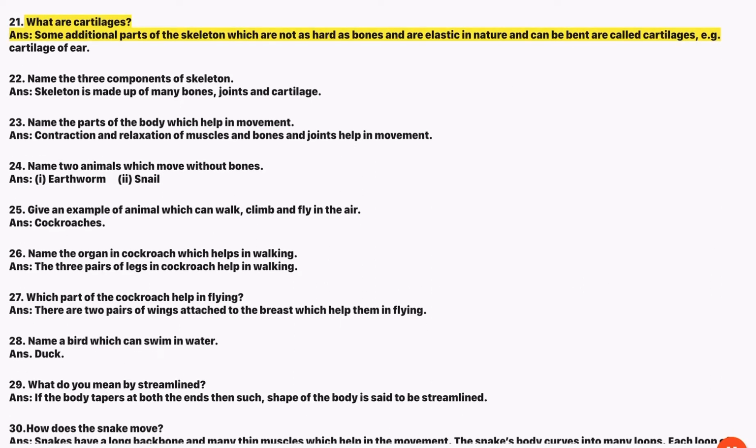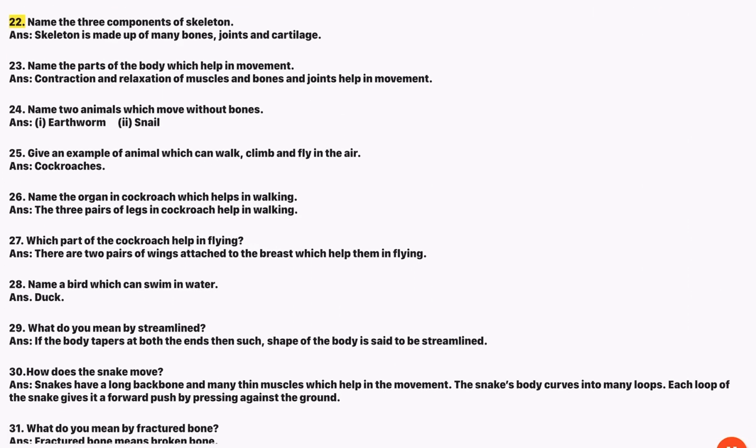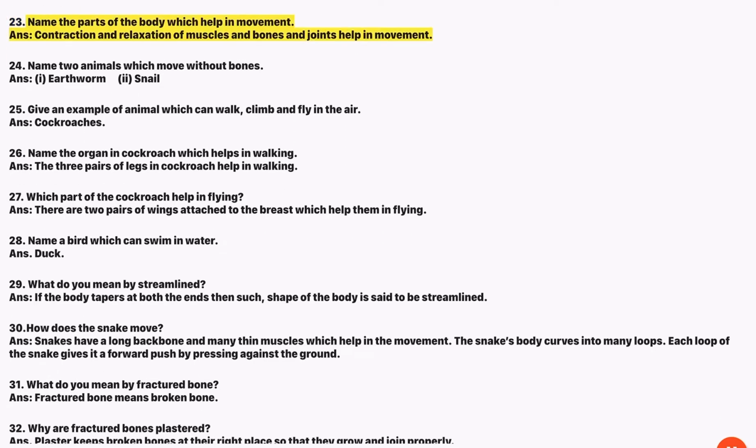21. What are cartilages? Ans. Some additional parts of the skeleton which are not as hard as bones and are elastic in nature and can be bent are called cartilages, e.g., cartilage of ear. 22. Name the 3 components of skeleton. Ans. Skeleton is made up of many bones, joints and cartilage. 23. Name the parts of the body which help in movement. Ans. Contraction and relaxation of muscles and bones and joints help in movement.